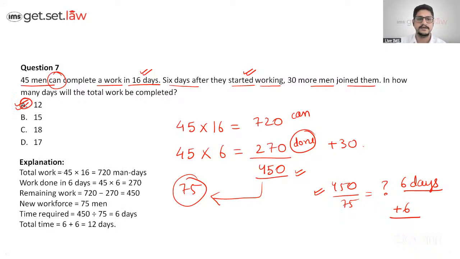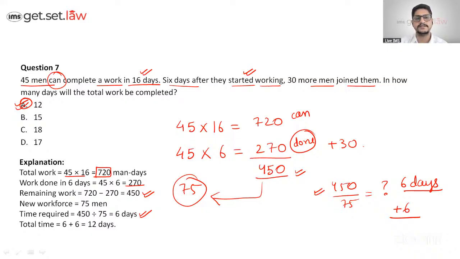Okay, let's see. So total work is 720 man days, 6 days they worked. For 450, they have to work with extra 30 people. So those 450 man days are going to be done in 6 days. And the 6 days they have already worked. The total answer comes to be 12.